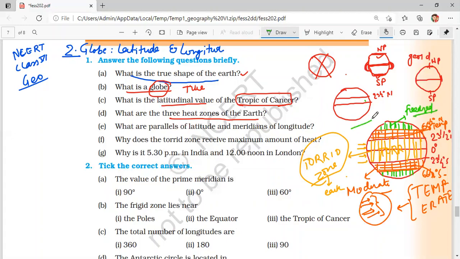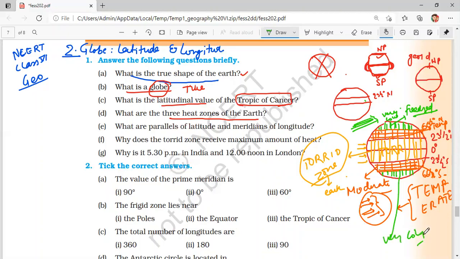The sun rays are very slant, meaning that the heat of the sun is very less receivable here. So the temperature is very low. This area has very low temperature, freezing temperature, as you can see. So this area is very cold.